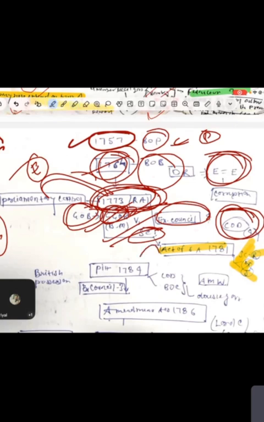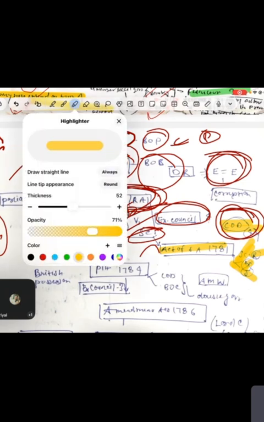Then 1784, Pitt's India Act. See, guys, I told you that body, the Court of Directors, had the commercial function. It means the trade function had to be controlled by this body only. But guys, don't you think he will do corruption? Because he has whole power, political power as well as commercial power. So they thought, okay, we should separate political and commercial power, and that is where they separated them.